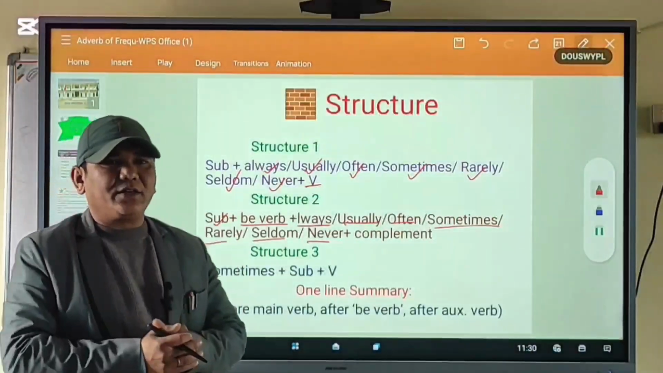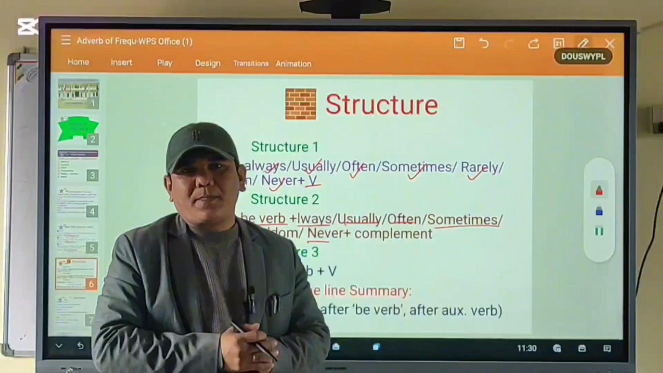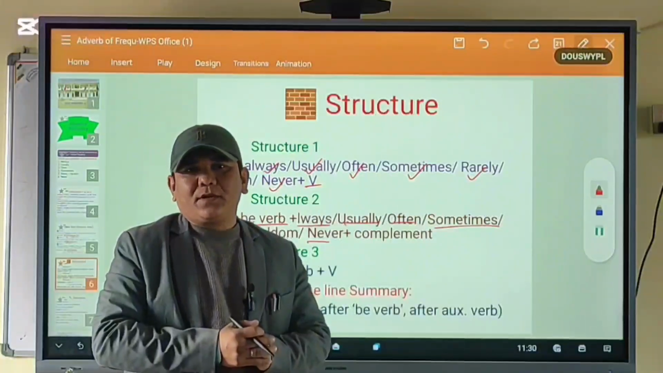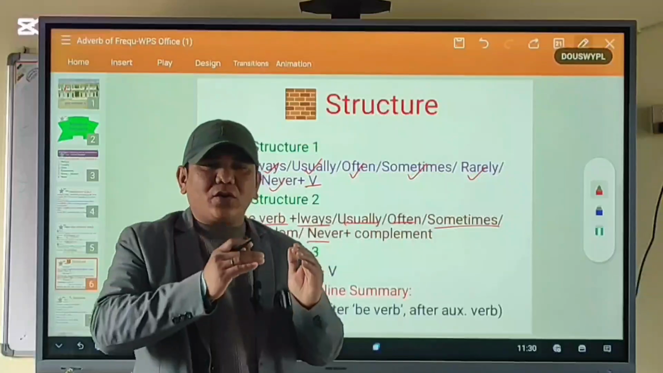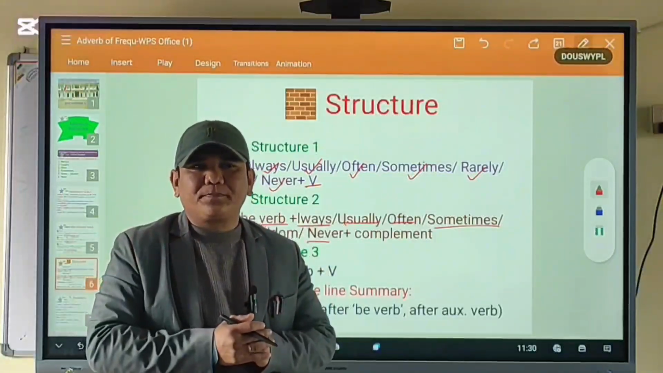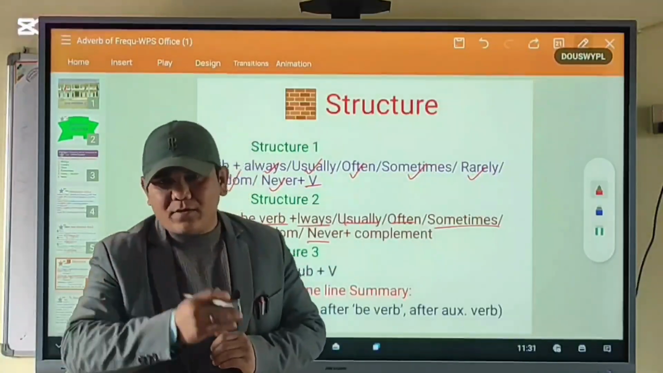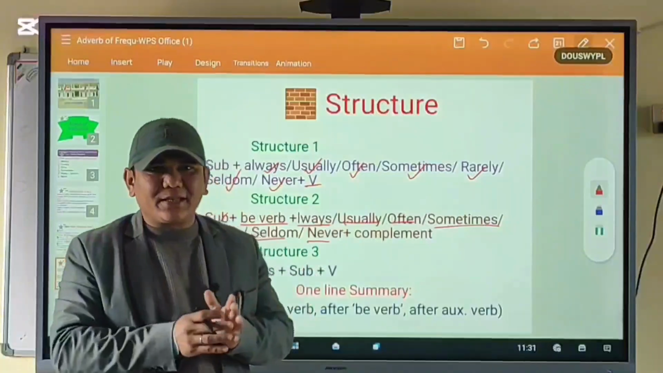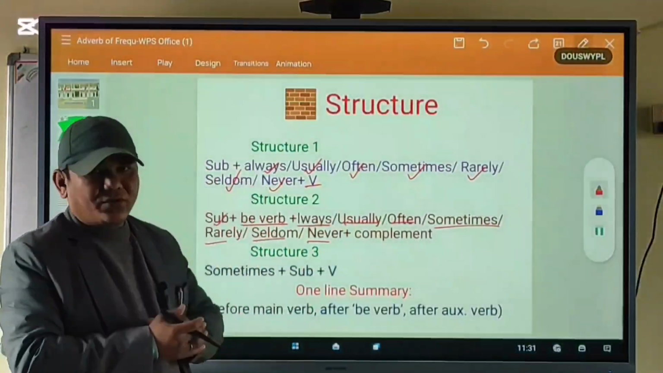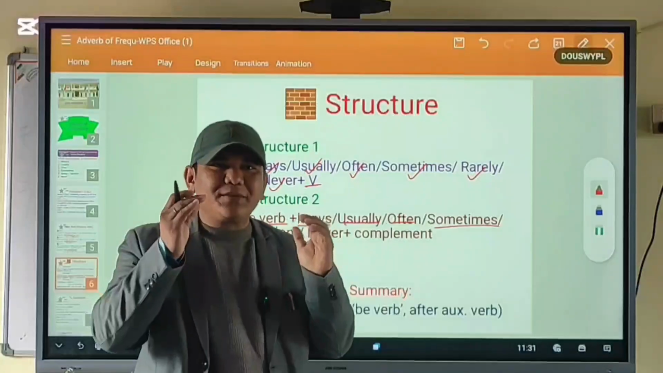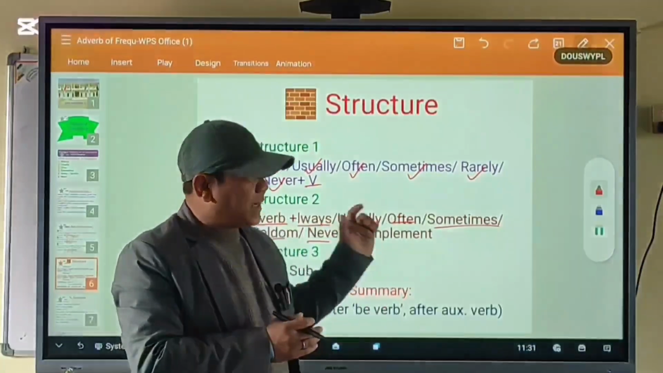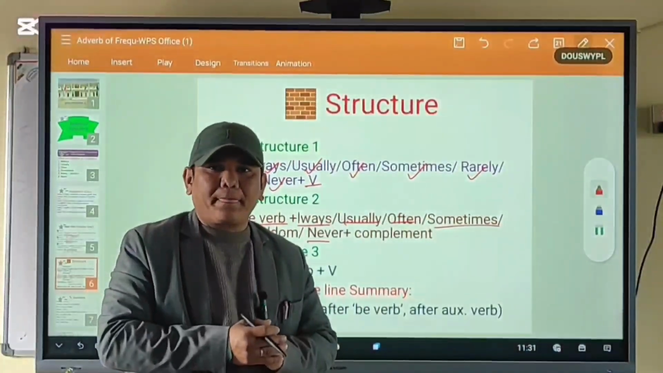Now the question is, what is complement? Complement is always used after main verbs to complete the sentence. Okay? To give the complete meaning of a sentence. Okay?